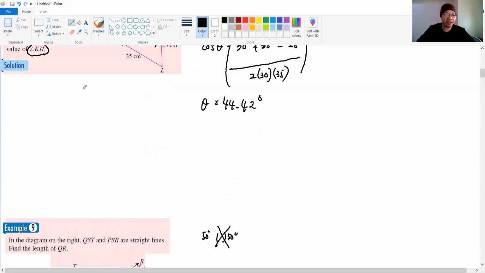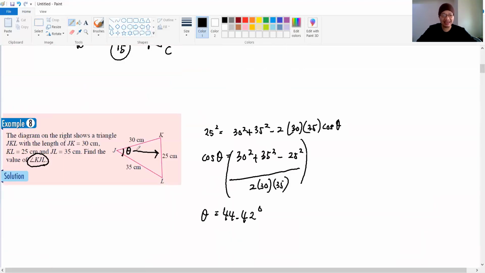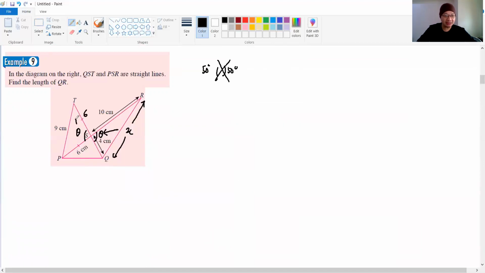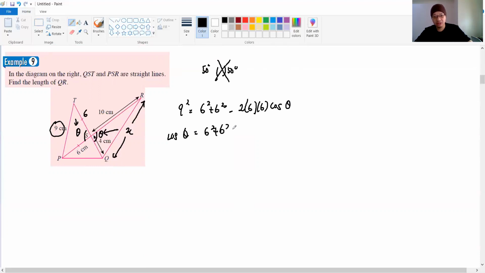Back to our example of 8 here. How we find the angle? Okay. So you want to find this angle. Look at the opposite. It is 9, right? So it will be 9 squared equals 6 squared plus 6 squared, 6 squared and 6 squared, right? Minus 2 6 cos theta. You want to find the theta, so you must let cos theta become a subject as usual, similar like the previous example, and then over by 2 times 6, 6.